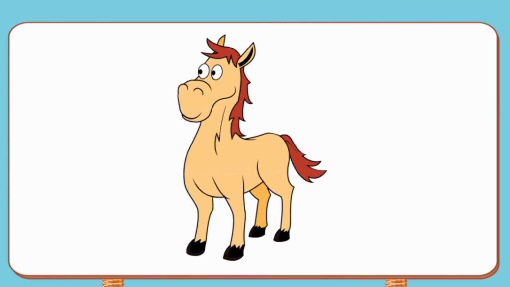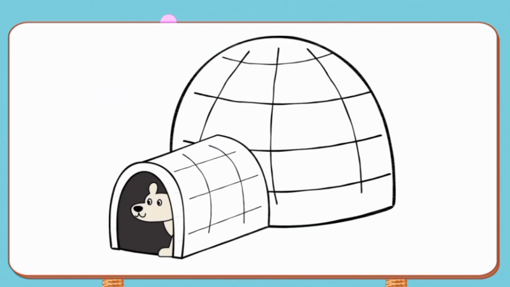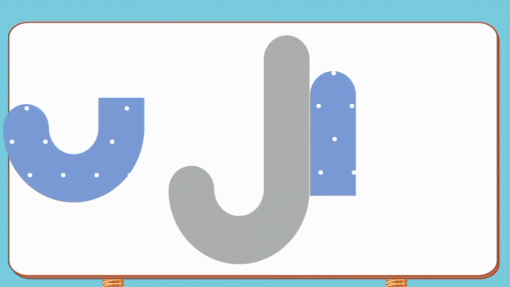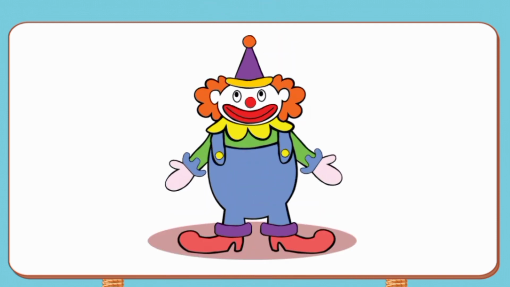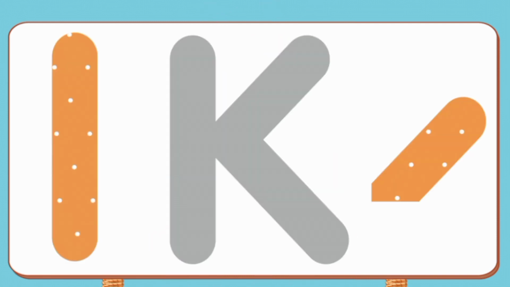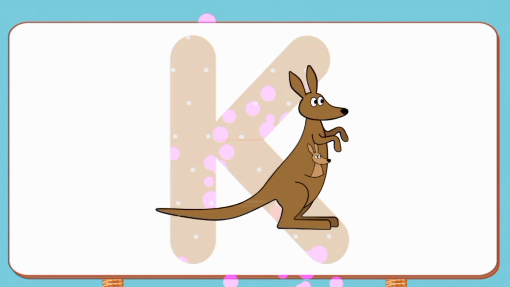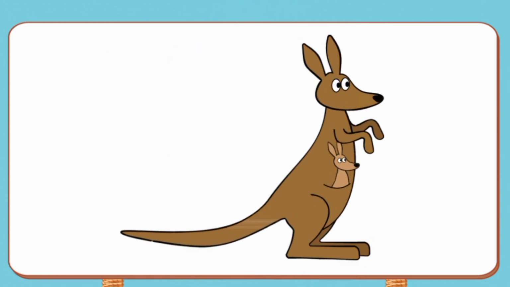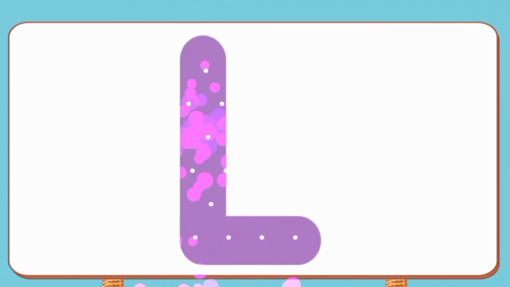H. Horse. Match the pictures to their shadows. I. Igloo. Match the pictures to their shadows. J. Joker. Match the pictures to their shadows. K. Kangaroo. Match the pictures to their shadows.